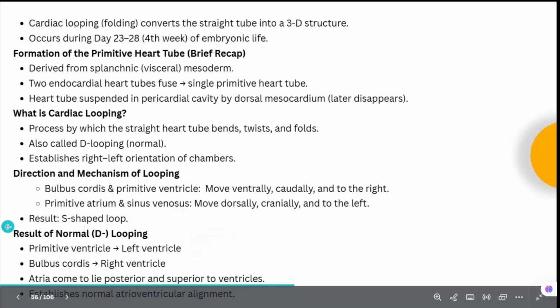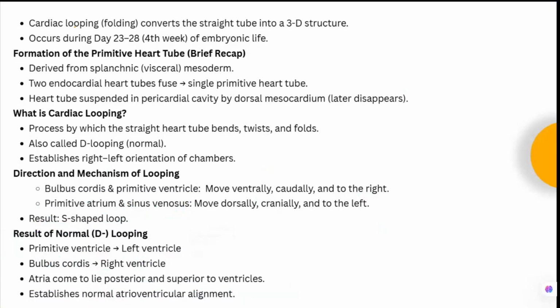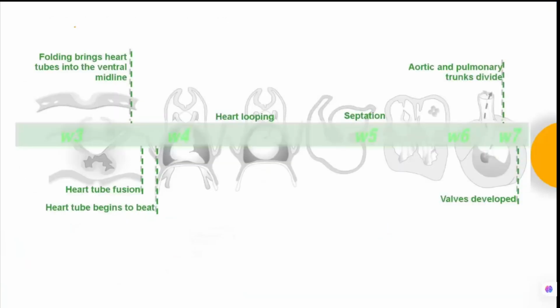So what is the effect of D-looping? The primitive ventricle will form the left ventricle, the bulbus cordis will form the right ventricle, then the atria will come to lie posterior and superior to the ventricles, and it will establish the normal atrioventricular alignment. Okay, so this is the same thing which is shown here. So there is initially the folding of the heart tube. Okay, so there is D-looping by week 4, and further then there is a septation. Okay, this we will see in the subsequent slides.